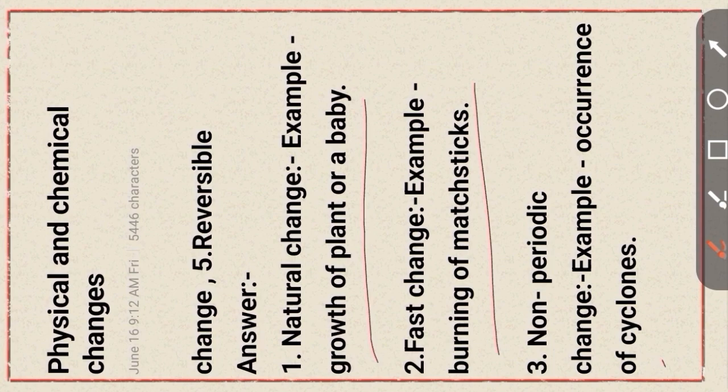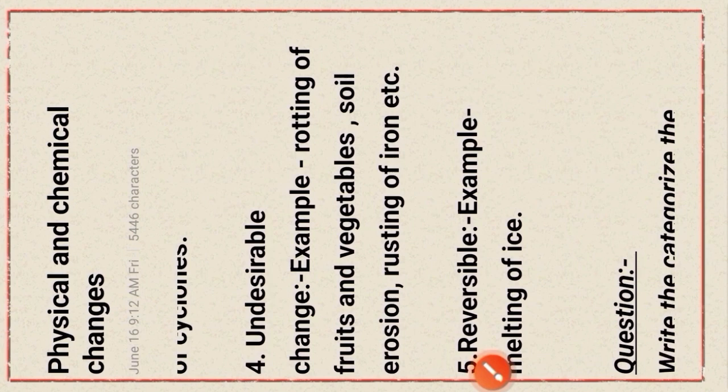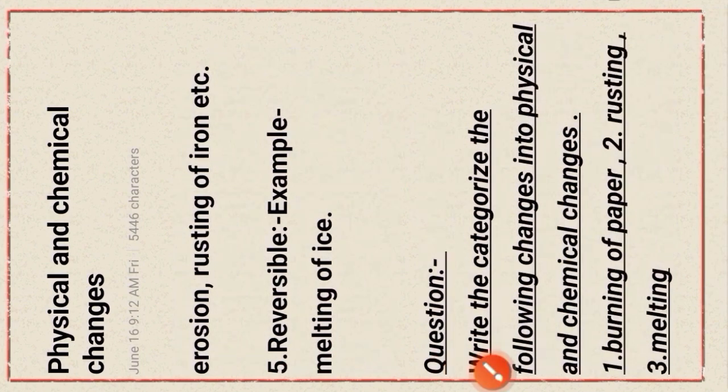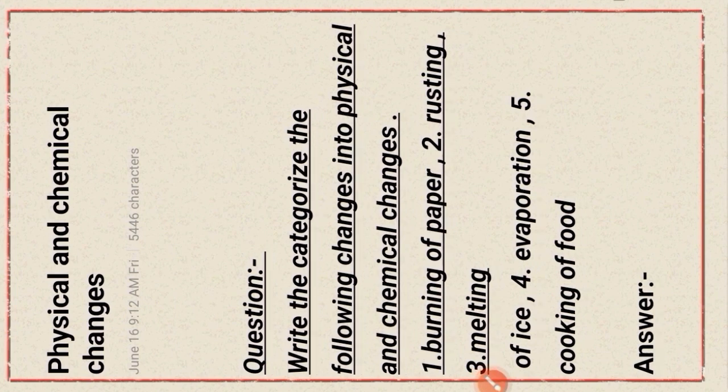Non-periodic change, occurring cyclone. Okay. Next, undesirable change. Example, rotting of fruits and vegetables, soil erosion, rusting of iron. Okay. Reversible change. Example, melting of ice. Okay. Next question type, write the categories of the following changes into physical and chemical changes.